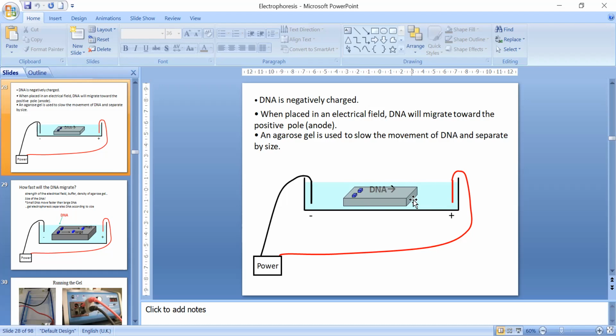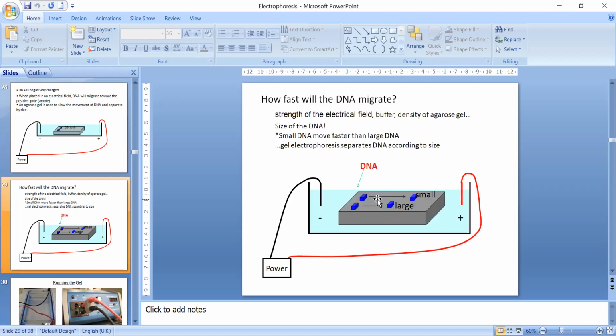When we are pulling the DNA towards the positive electrode, the DNA molecules are experiencing friction due to their collision with the gel matrix, right? Due to that frictional coefficient, we achieve differential migration. The DNA which is small experiences less friction and moves fast. The DNA which is large in size experiences more friction and moves slow.